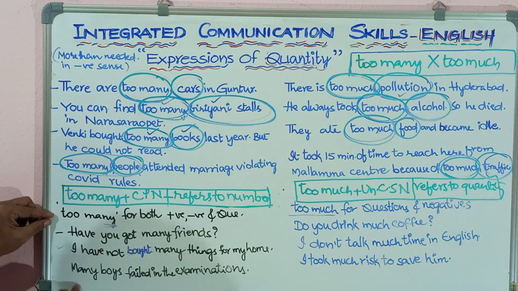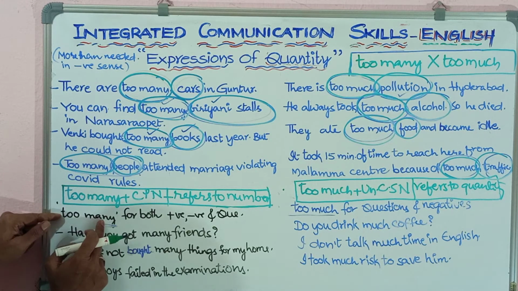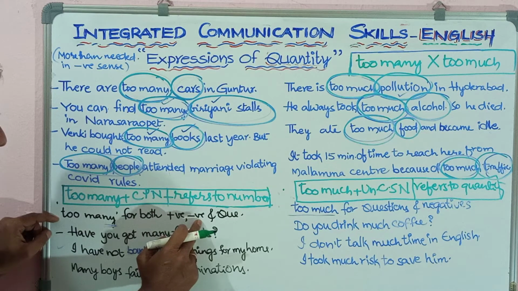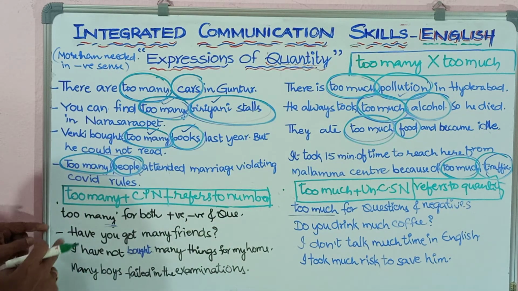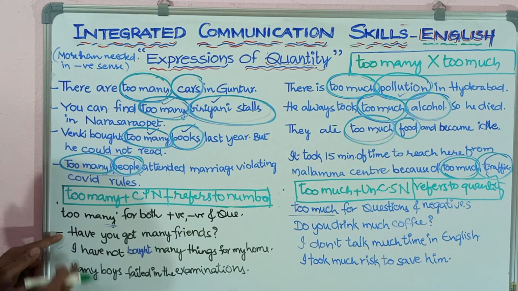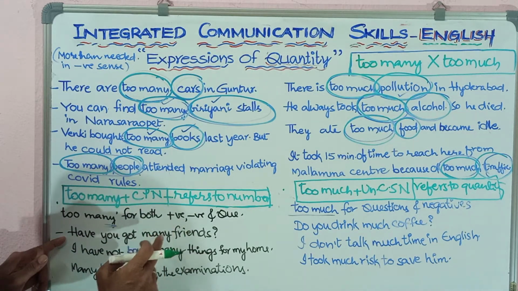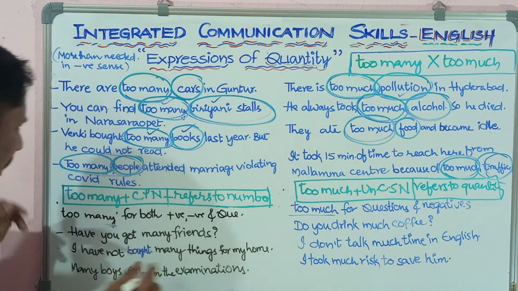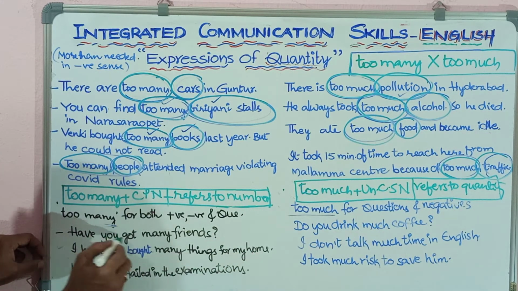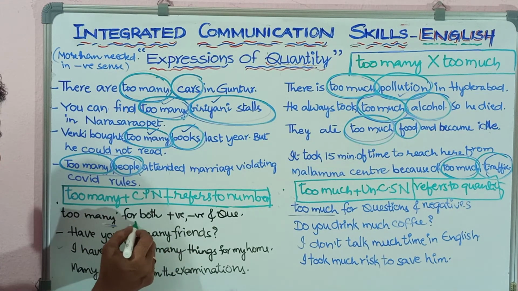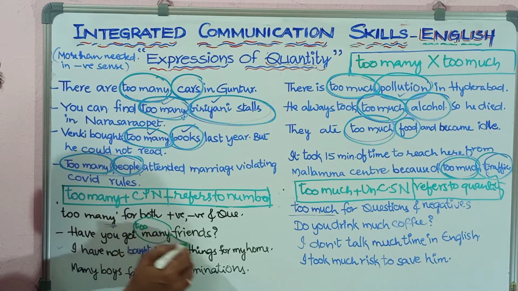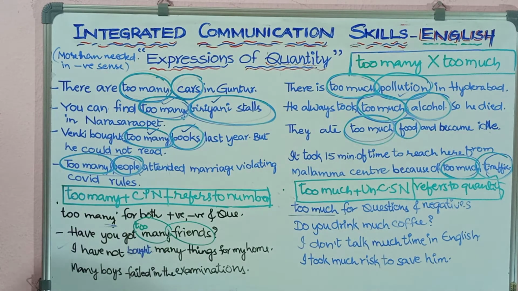Look at these sentences. Many is used with positive sentences, negative sentences and questions. Let me read some examples. Have you got many friends? So it's a question. I have not bought many things for my home. Here, have you got many friends? Here we can add too many. Have you got too many friends? Too many with plural countable nouns.